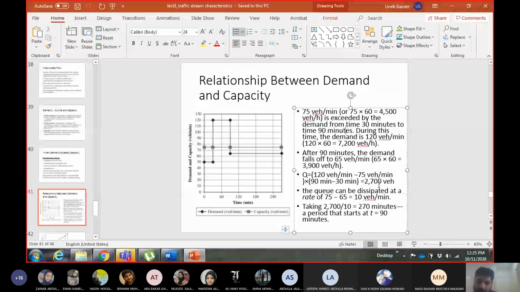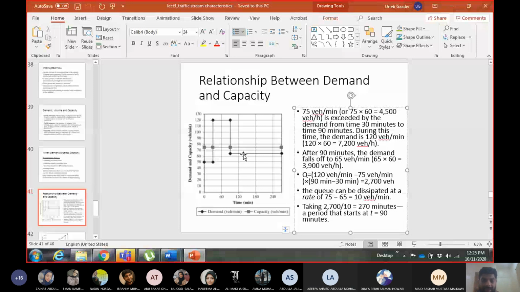Now, in order to get rid of this queue of 2,700 vehicles, how much time do I need? After this time, the demand goes to 65 vehicles per minute. So there are still 65 vehicles coming per minute. These 65 vehicles have to leave, right?